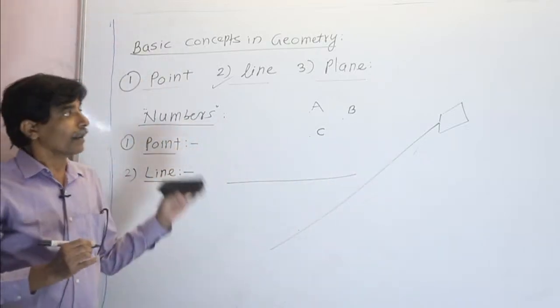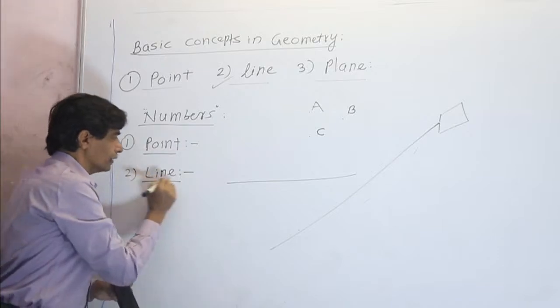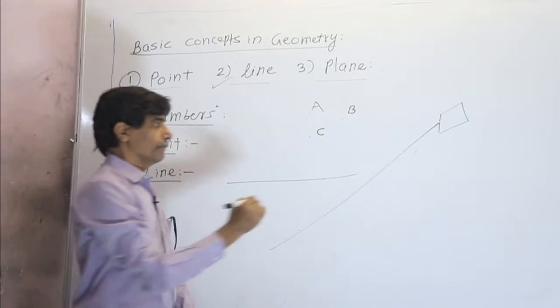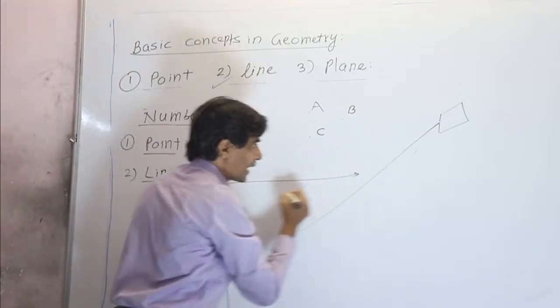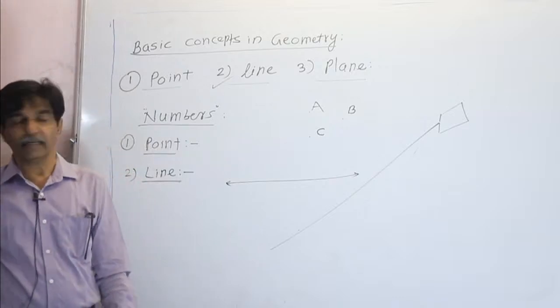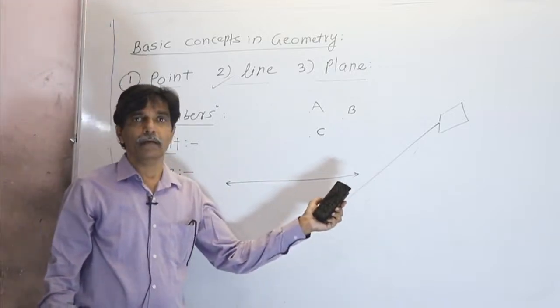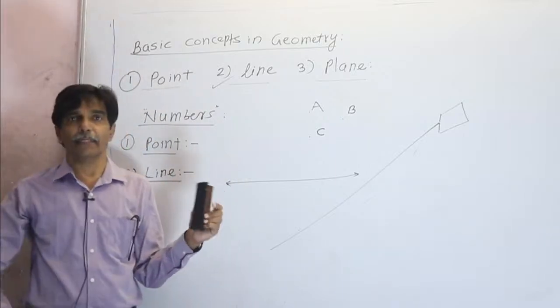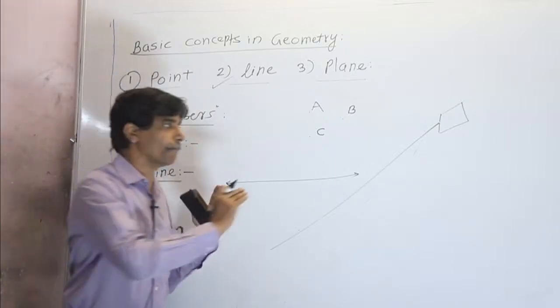And a line is represented by putting arrows on both ends. These arrows say that the line is infinite from both ends.